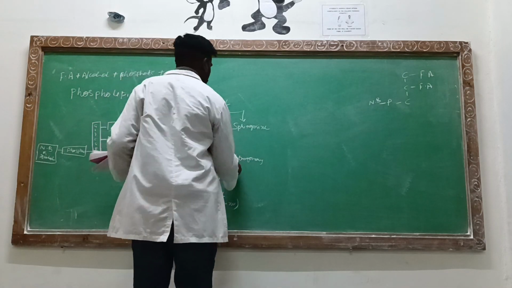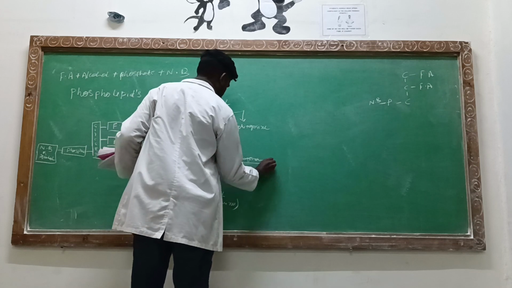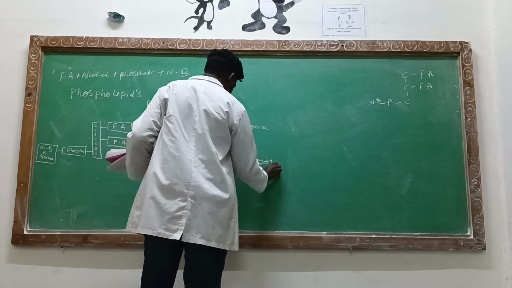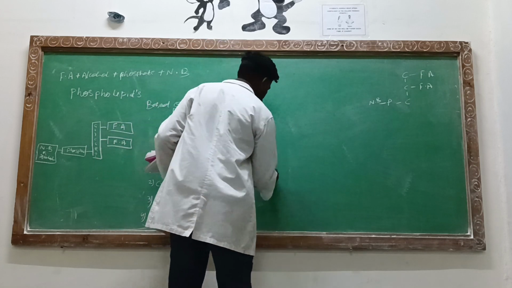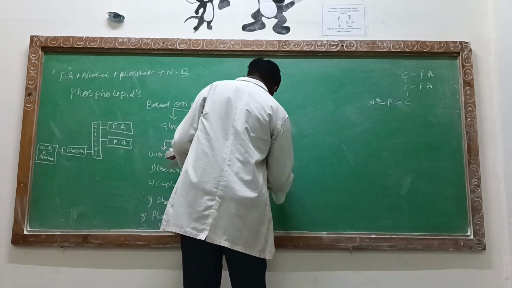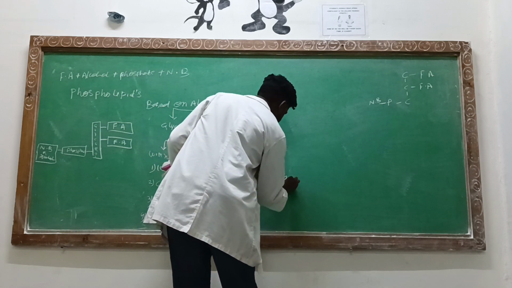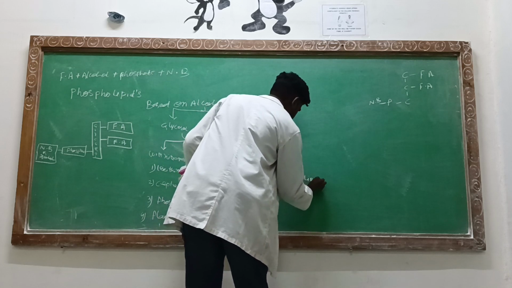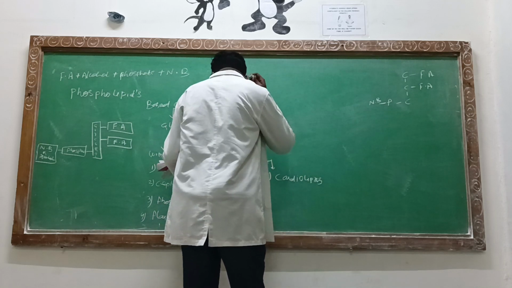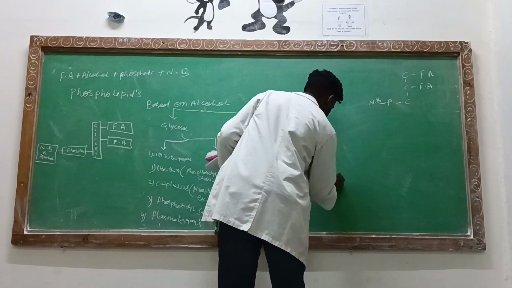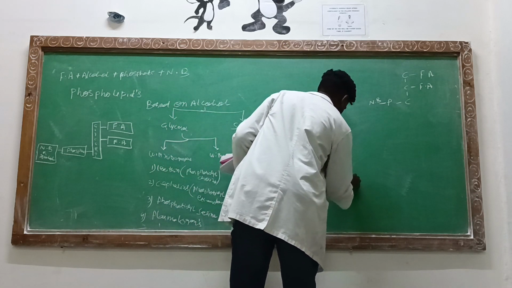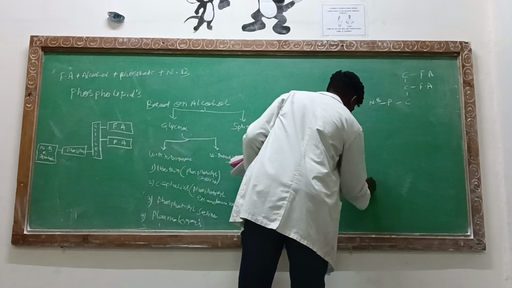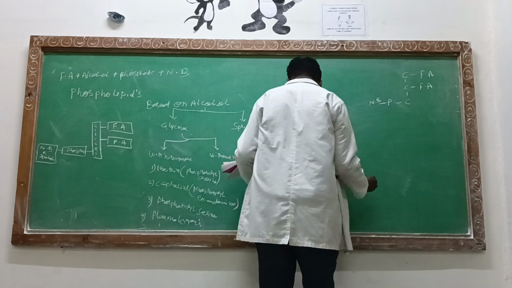Now, in this without the nitrogenous, the categories are of two types, that is cardiolipins also known as a diphosphatidylglycerol.